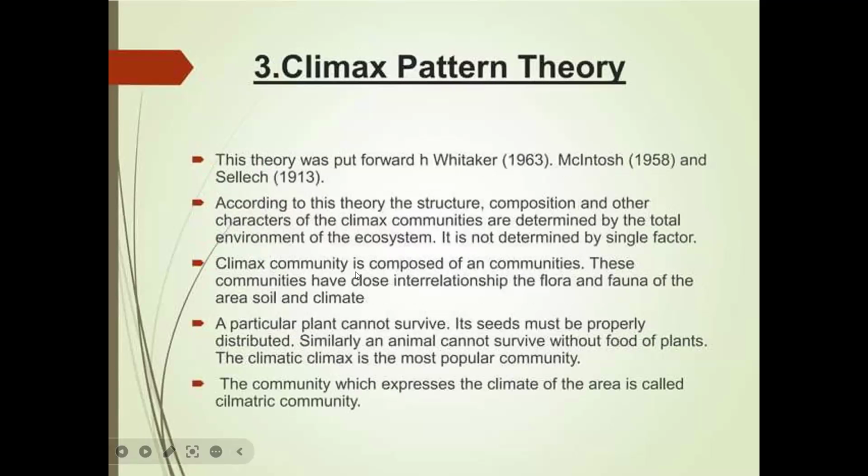The third one is the climax pattern theory. This theory was put forward by Whittaker and McIntosh in 1953.